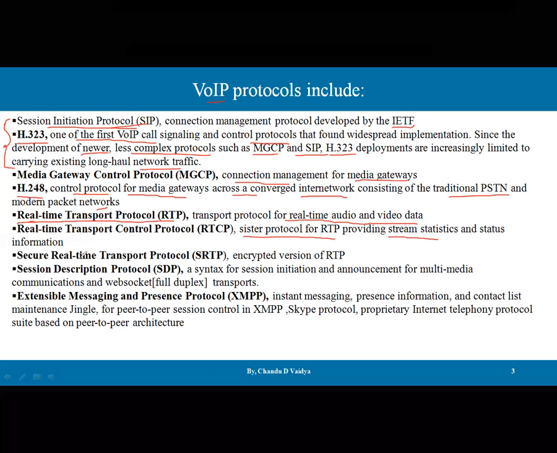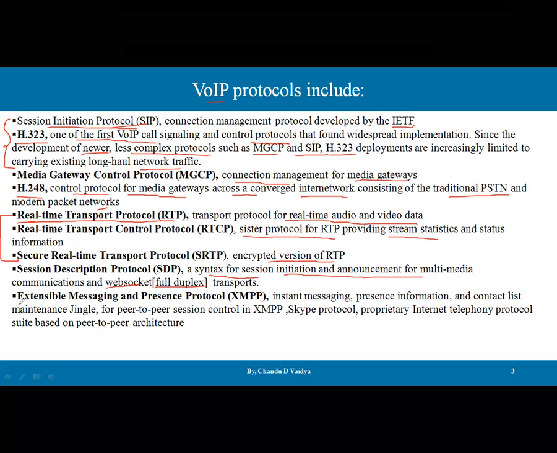Then the Secure Real-time Transport Protocol, that is SRTP. It is the encrypted version of RTP. These protocols are the same, but in RTP the security is missing, while here the security is stronger. Then the Session Description Protocol, SDP. It is the syntax for session initiation and announcement of multimedia communication. And WebSocket is full duplex communication. It supports full duplex.